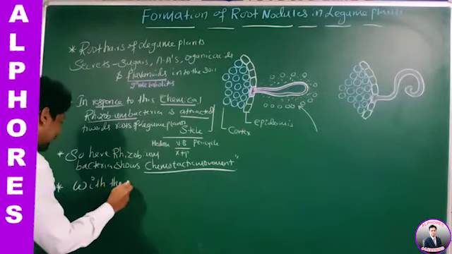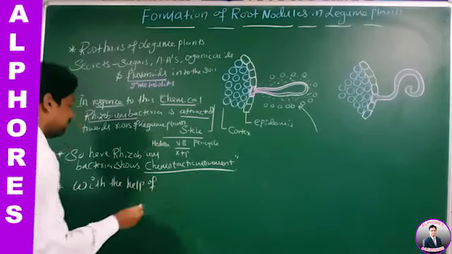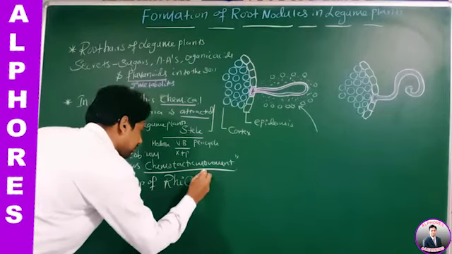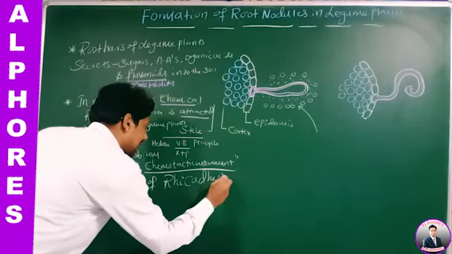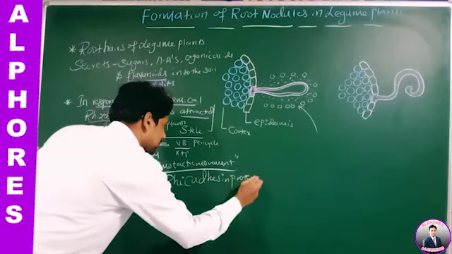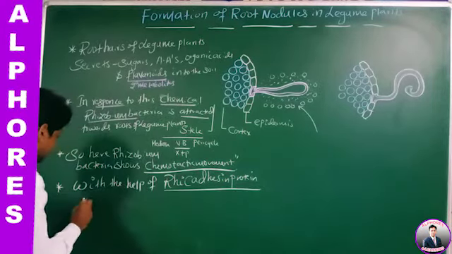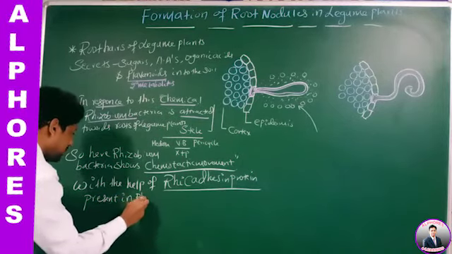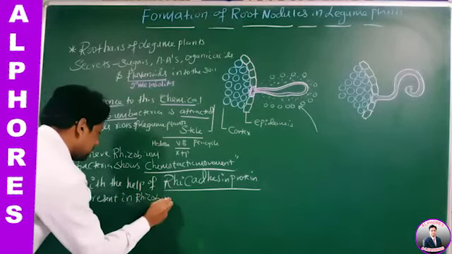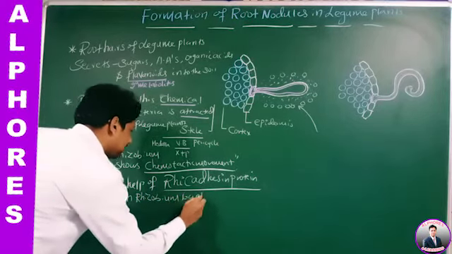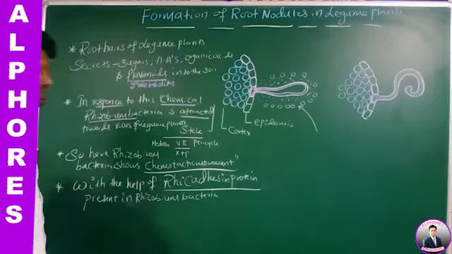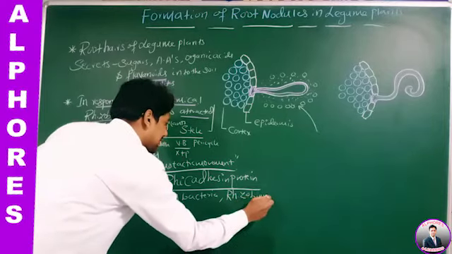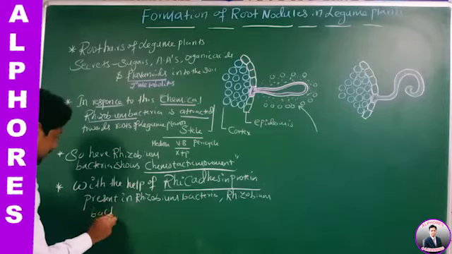Okay, therefore with the help of ricadhesin protein, where is it present? Present in Rhizobium bacteria.